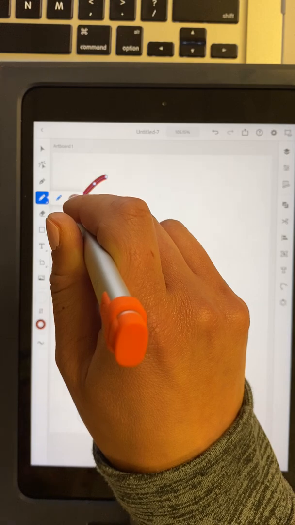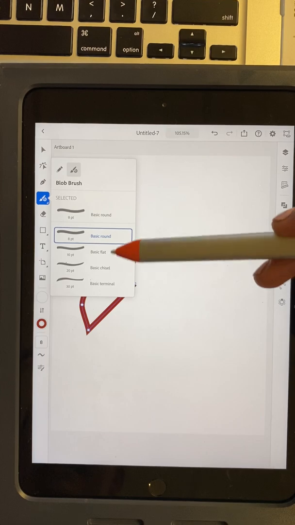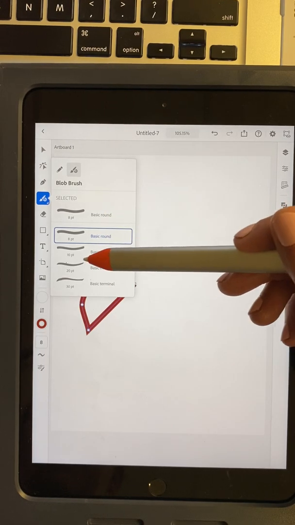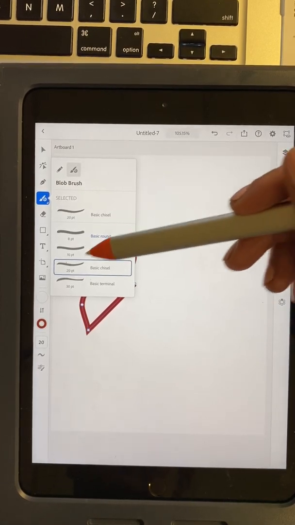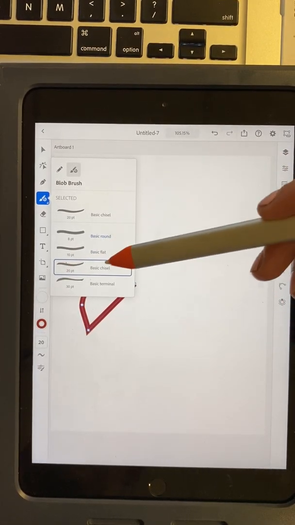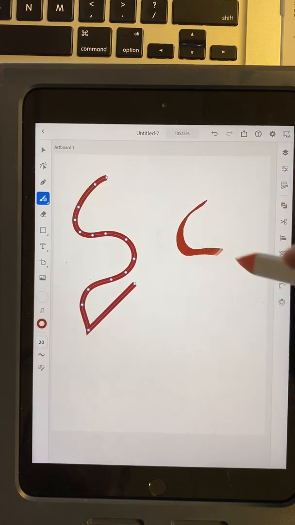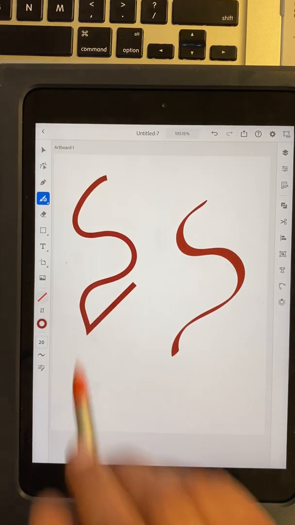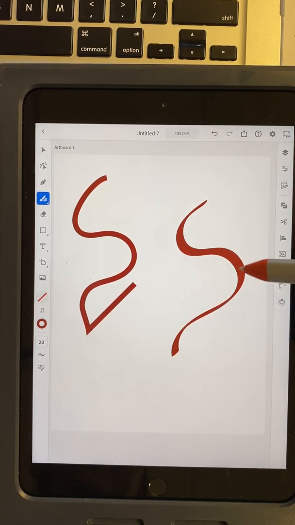is the second one, and the difference with the blob brush, you'll see that I have all these different features where you can select a brush that creates a line with different weights, so lines that go from thin to thick. When I use the blob brush tool, you'll notice it looks very similar to the other one, except this one has multiple thicknesses throughout that line. But it's also, kind of interesting, not a line, it's a shape.